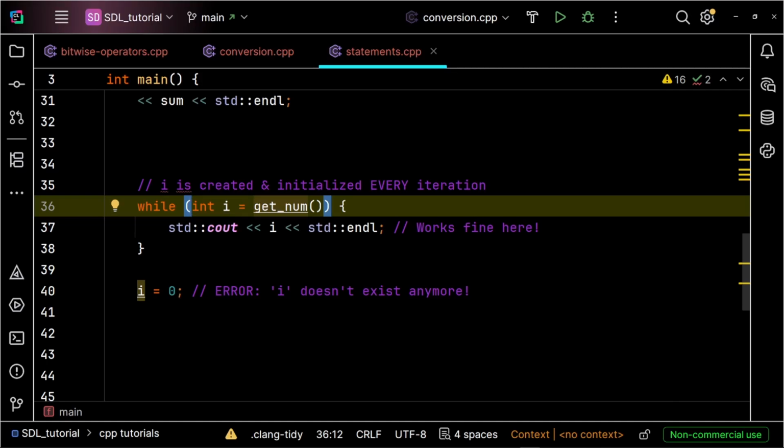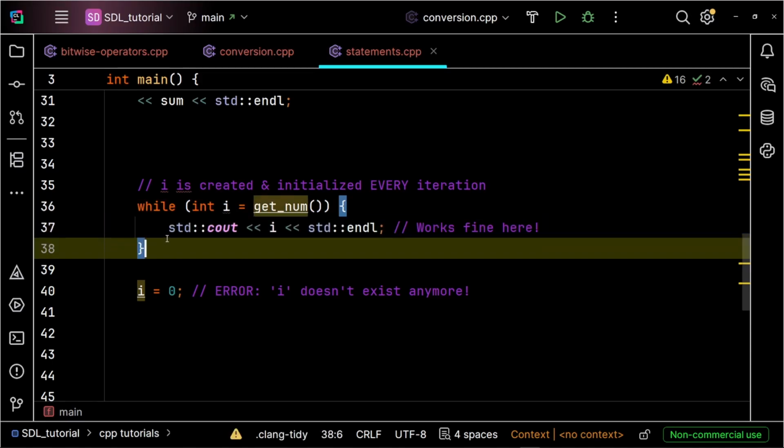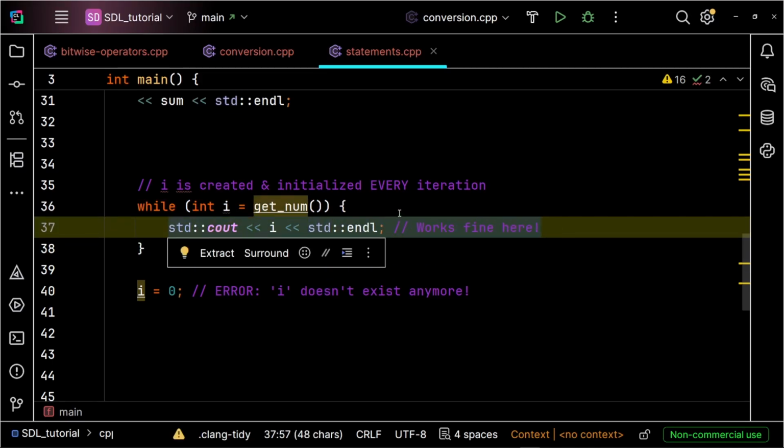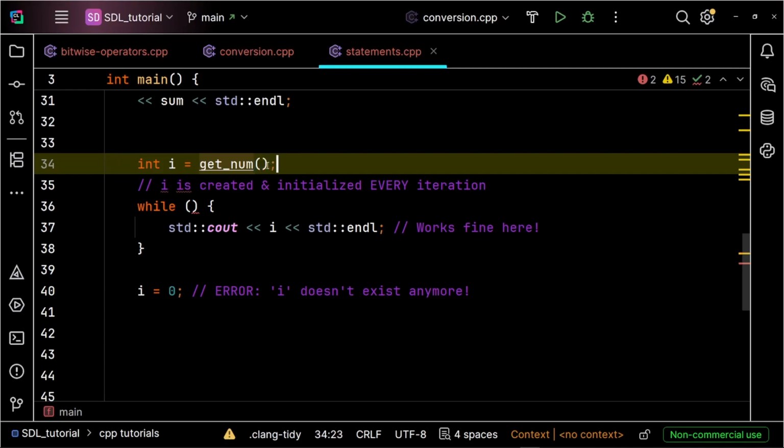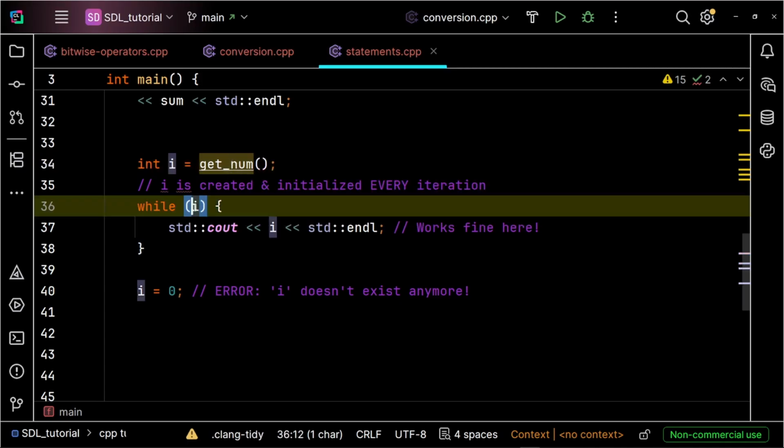So what if you actually need that variable after the loop finishes, like to check where a search stopped? Then you define it outside the control structure. Well, this one has a purpose, because this one you're going to keep calling the getNumber function until you get a result. This initialization of i is going to get a number and check that number if it's a non-zero value, and it's going to keep printing this as long as it's non-zero. So if you put it outside, we are going to get it only once. So now if the function getNumber returns 1, i is always going to be 1, so the loop will run forever.